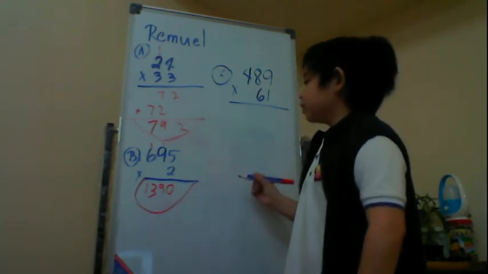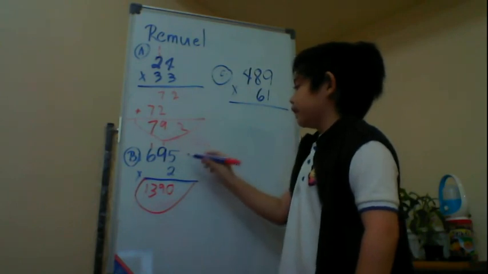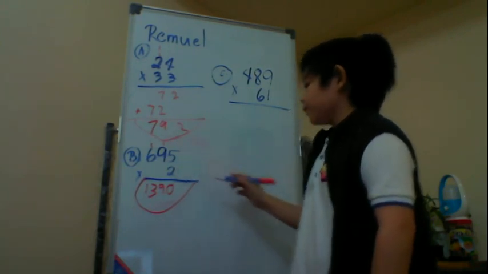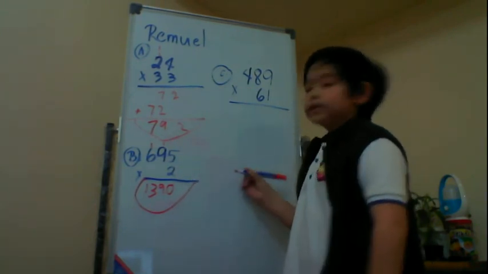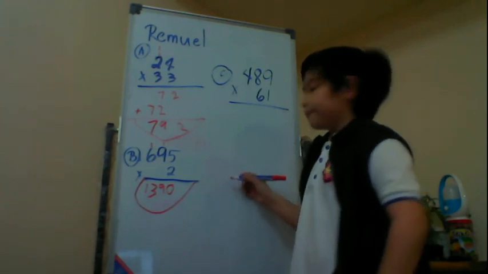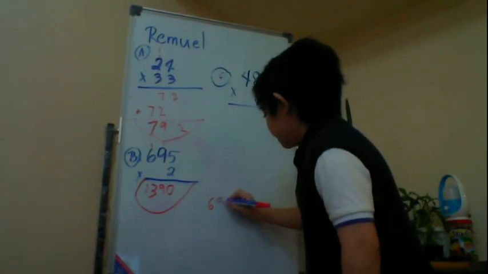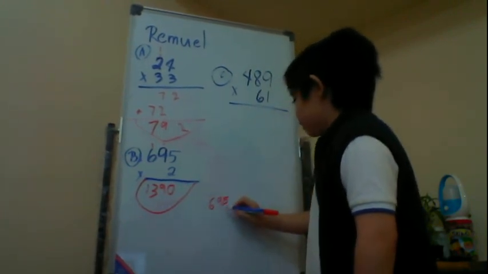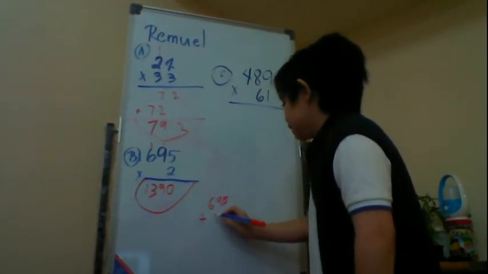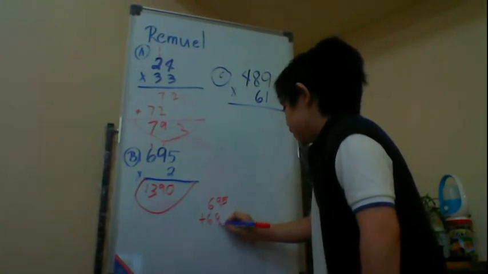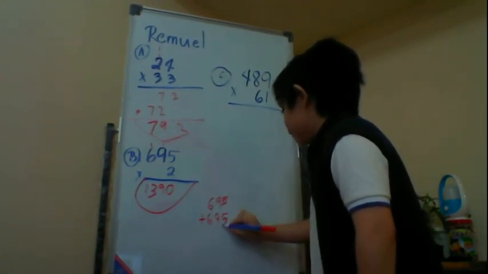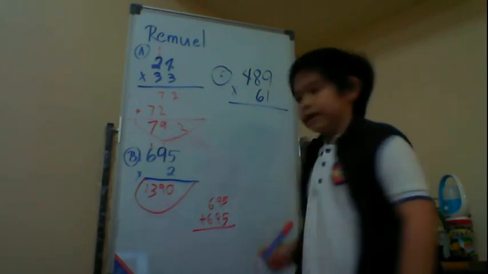Since we are just multiplying 695 by 2, I will show you another solution by simply adding 695 plus 695 equals, let's try.